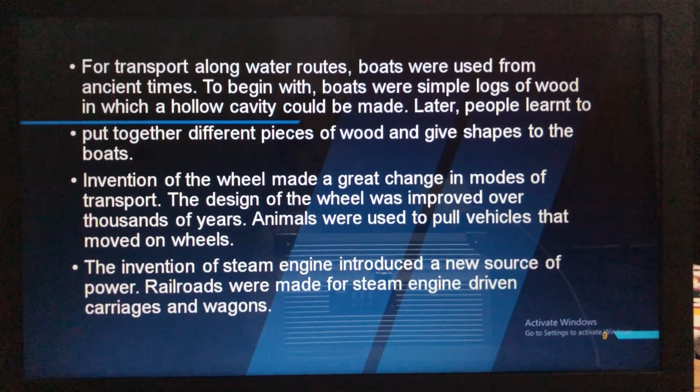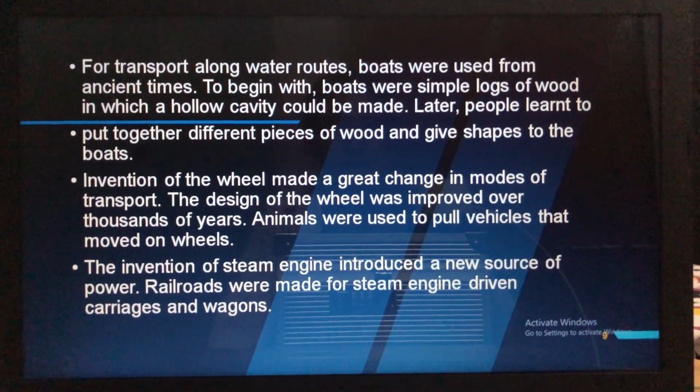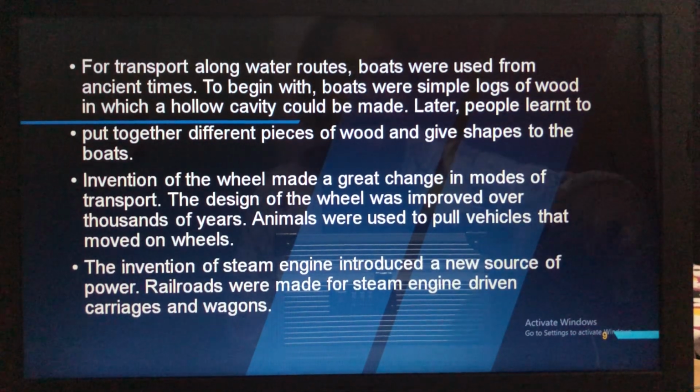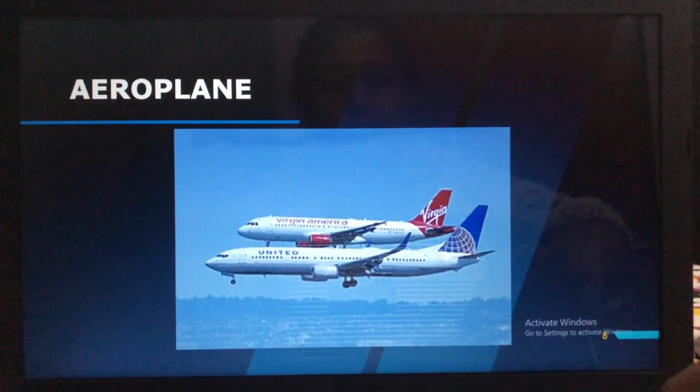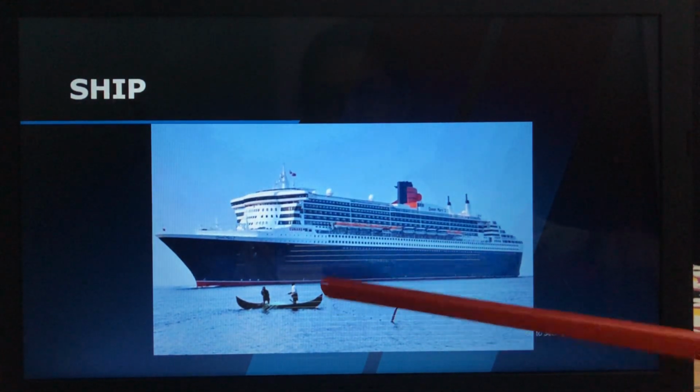So how did they make the boats? They gathered the logs of wood. In that there would be a hollow cavity. Then they learned to put the different pieces of the wood and give the shape of the boat. You already have seen the shape of the boat. See here. This is the shape of the boat, like this.